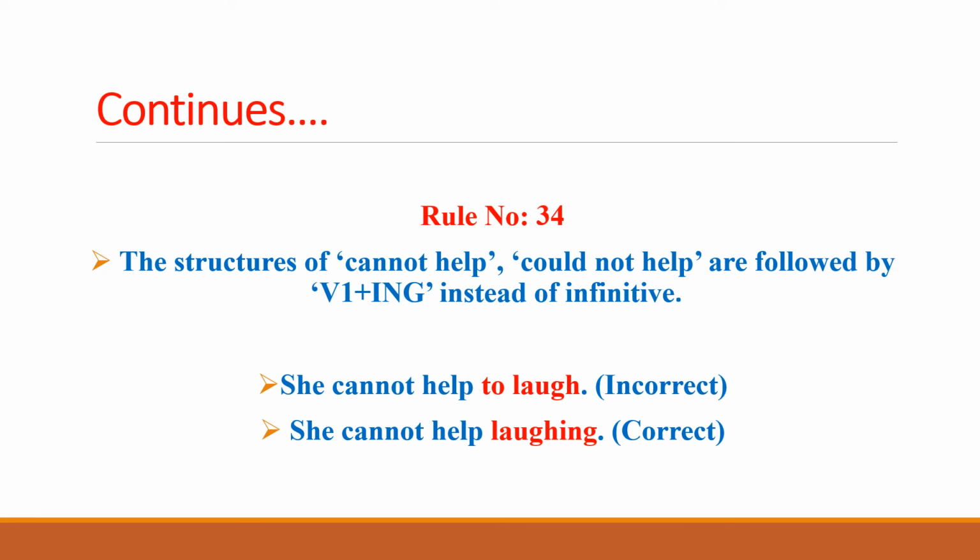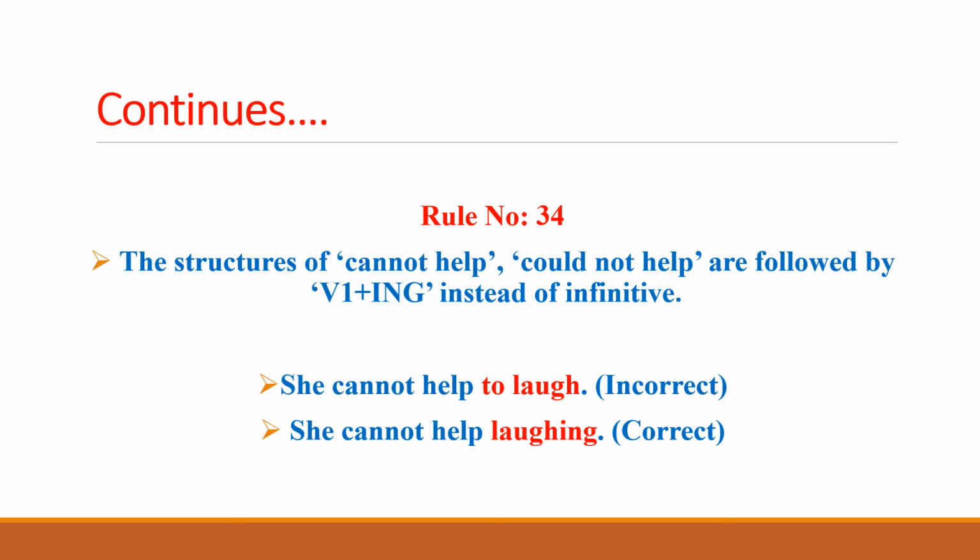In rule number 34, we studied that the structures "cannot help" or "could not help" are followed by the first form of the verb with "ing" instead of the infinitive. If we find that the structures "cannot help" or "couldn't help" are used in a sentence, then we have to remove "to" after them and add "ing" with the first form of the verb. So using an infinitive after "cannot help" or "couldn't help" is an incorrect expression. We have to take two steps: first, remove "to" after "cannot help" or "could not help", and then add "ing" with the first form of the verb.